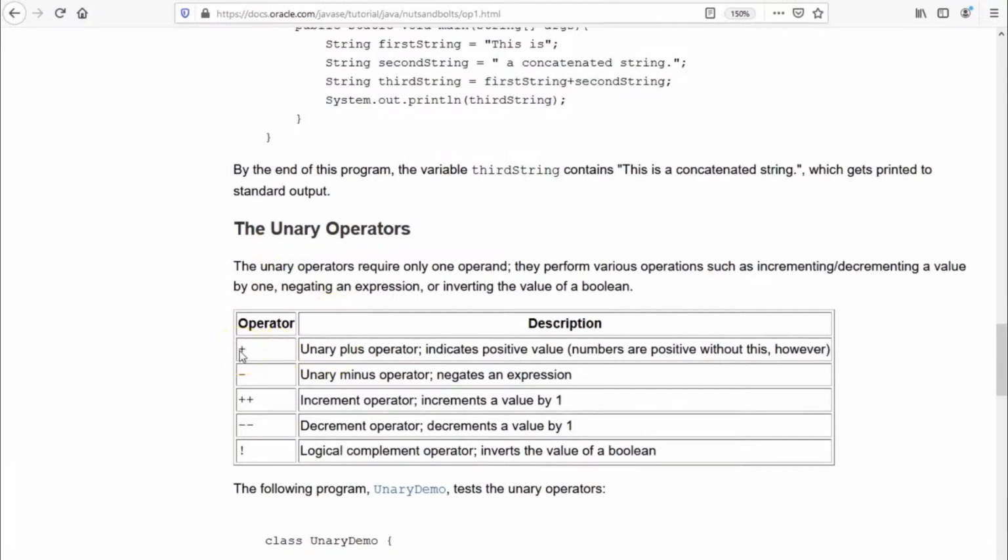So unary plus basically makes any number positive. Unary minus negates an expression and makes that number negative. Increment operator increments the value by 1. Decrement operator decreases the value by 1. And logical complement operator inverts the value of the expression from true to false or false to true. Let's understand this with the help of an example.